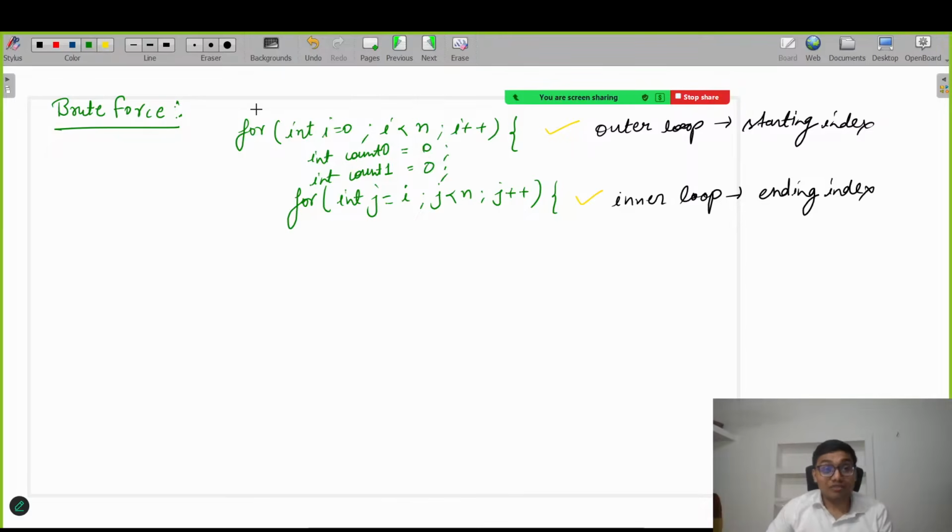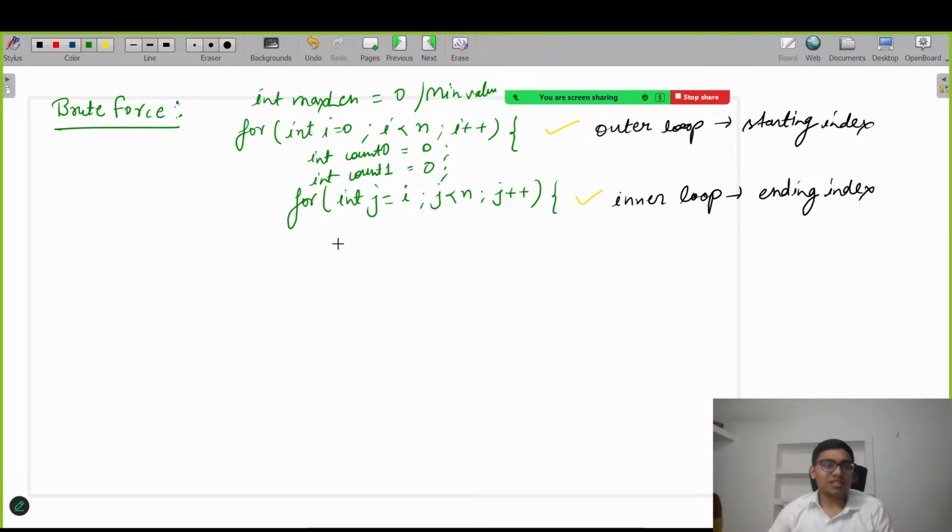Fine till here. And also we need to define one more variable, int, let's suppose max length, because I need the maximum length, the longest length of the subarray. So that's why we initialize it with either 0 or any minimum value.